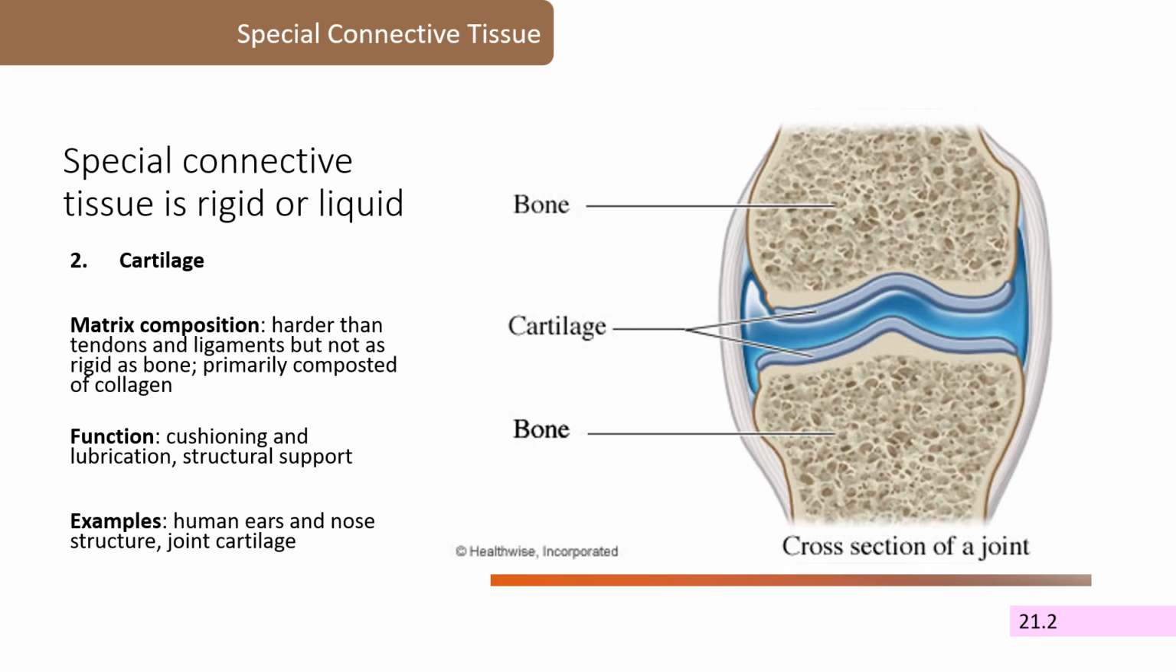Cartilage is another special connective tissue. It's made up primarily of collagen, like the tendons and ligaments, but it's a little harder than tendons and ligaments. However, it's still much softer and more flexible than bone. Cartilage has several different functions. For example, it's found between our joints where it provides cushioning and lubrication, so we don't have bones grinding against bones. It also provides structural support in places like our nose and ears.